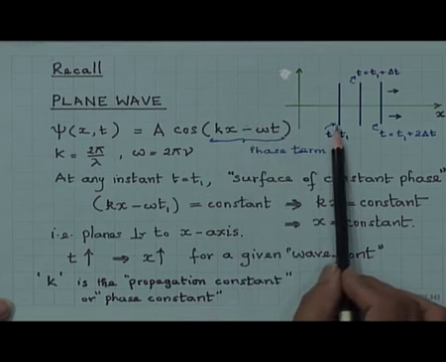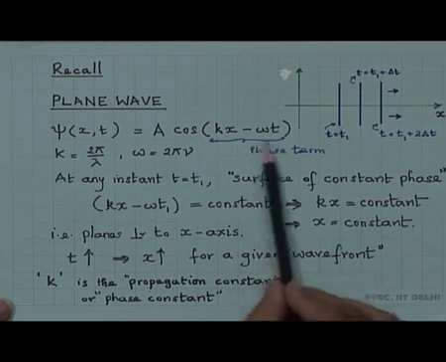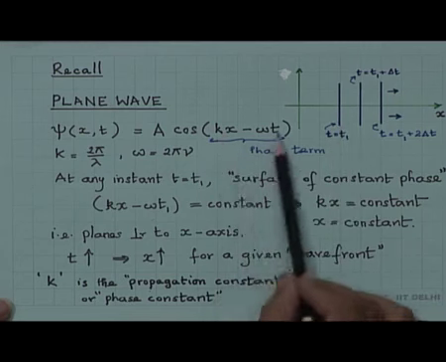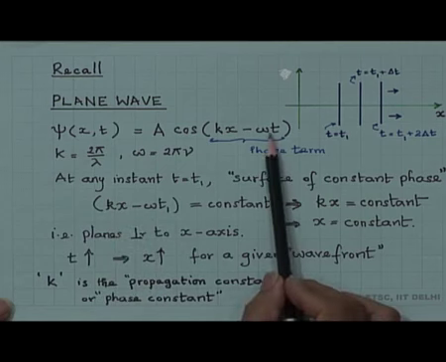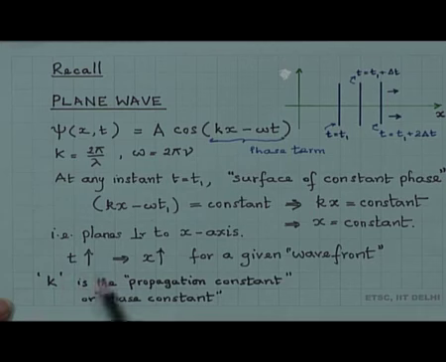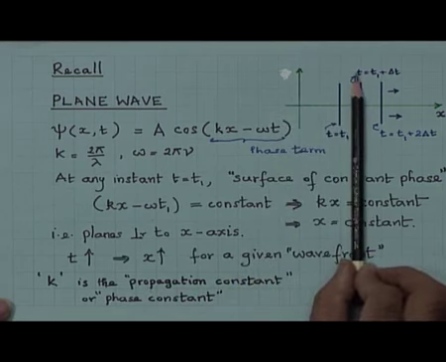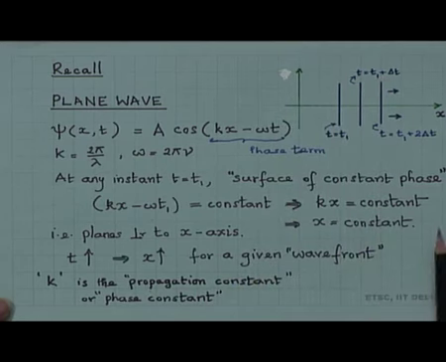So, if we are tracking this wave front, then the wave front is defined by this equal to some constant value, and therefore, if t increases, x has to increase for a given wave front. In other words, the wave will move in the positive x direction.